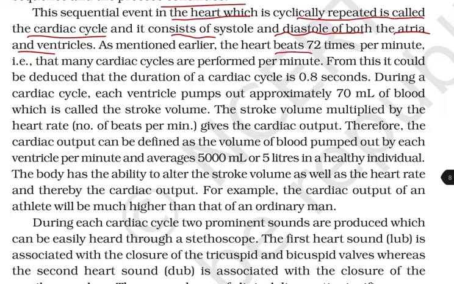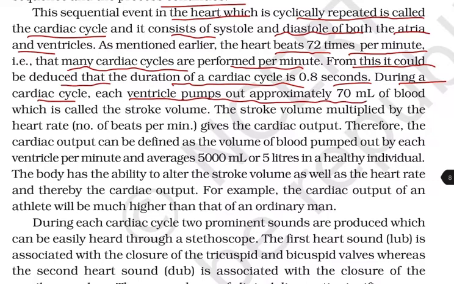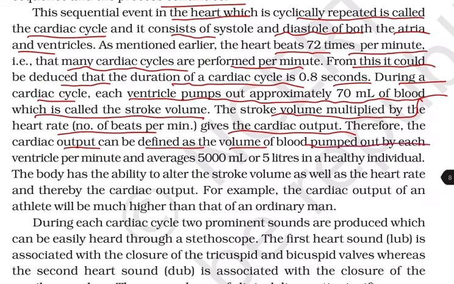As mentioned earlier, the heart beats 72 times per minute. That is, that many cardiac cycles are performed per minute. From this, it could be deduced that the duration of a cardiac cycle is 0.8 seconds. During a cardiac cycle, each ventricle pumps out approximately 70 ml of the blood, which is called the stroke volume. The stroke volume multiplied by the heart rate, that is number of beats per minute, gives the cardiac output. Therefore, the cardiac output can be defined as the volume of blood pumped out of each ventricle per minute, and averages 5,000 ml or 5 liters in a healthy individual.